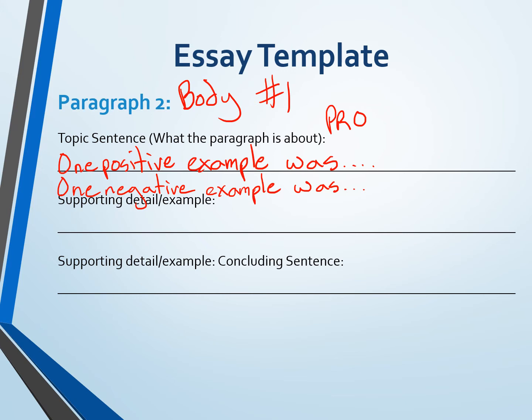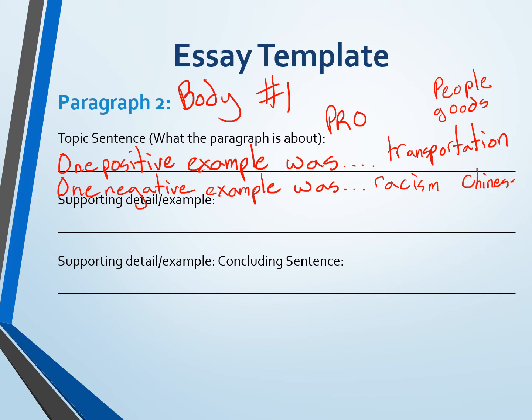Okay? Then you're going to give some important information. You're going to give some actual details about that. Now, you might have to look online to find some of this information. So say for your pro, you talk about transportation. What you're going to look at is what some of the transportation was that the railway was carrying back and forth. You could think of people, there were also goods. What about supplies? Think about those sorts of things. If your negative example was the racism towards the Chinese workers, well, give some examples of that. You could talk about the Chinese head tax. You could talk about the fact that they got the most dangerous jobs, things like that.